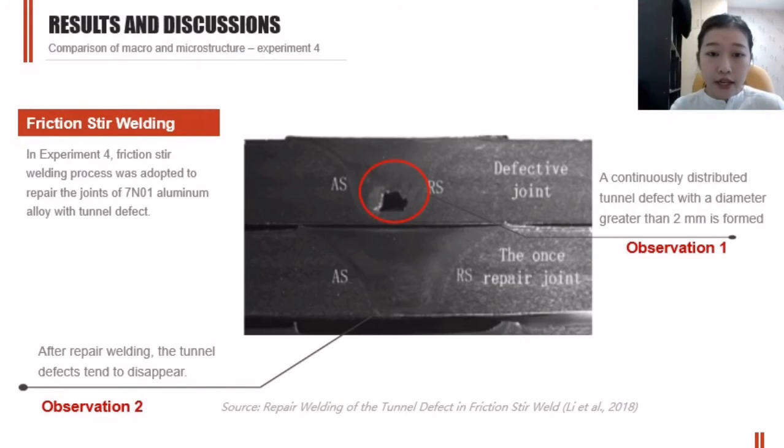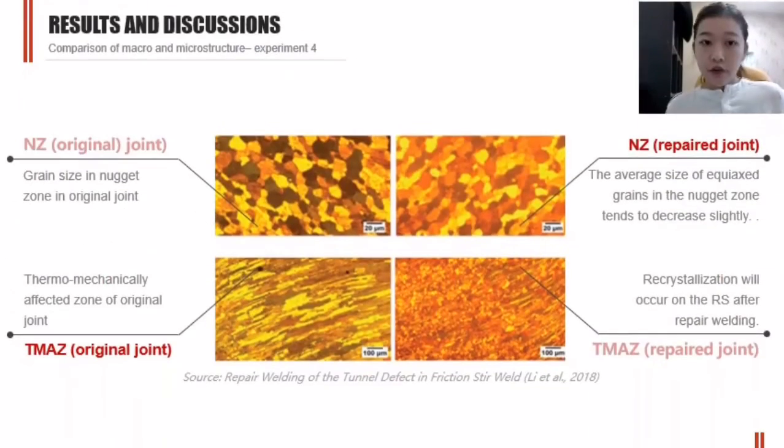Finally is experiment 4, where they use friction stir welding to repair a tunnel defect. In observation 1, we can see that there is a tunnel defect in the material. After repair welding, the tunnel defect has disappeared. For experiment 4, they also provide a comparison of the microstructure of the nugget zone and the thermomechanically affected zone.